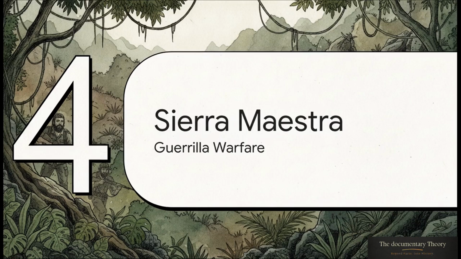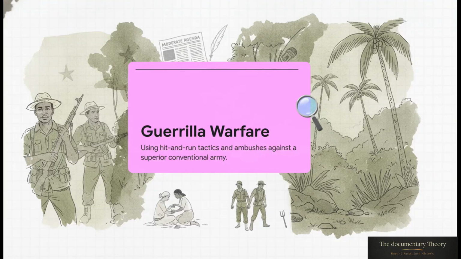And that brings us to the fourth phase of our timeline, the Sierra Maestra campaign. These dense, rugged mountains became the ultimate proving ground for the surviving rebels. To survive against a far superior, well-equipped conventional army, Castro strictly utilized guerrilla warfare. We're talking hit-and-run tactics and constant ambushes. But it wasn't just military strategy, it was heavily psychological.